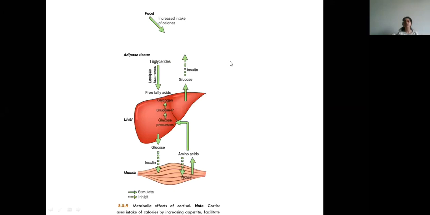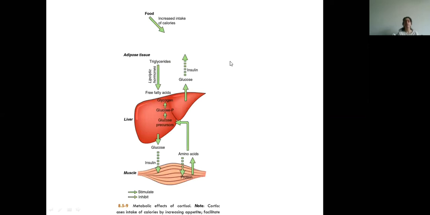Now this is the flow chart which shows how the various absorption occurs. This fat, whichever is present in the body, will enter into the adipose tissue. Like from the food you consume, it produces excess calories which will enter into adipose tissue.